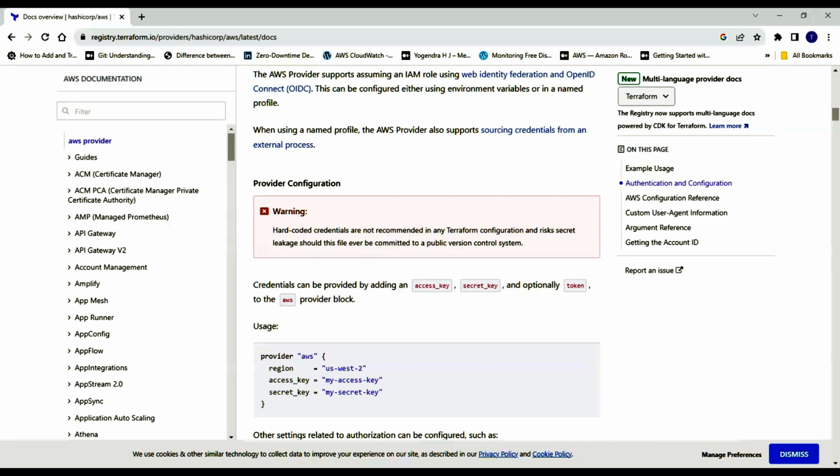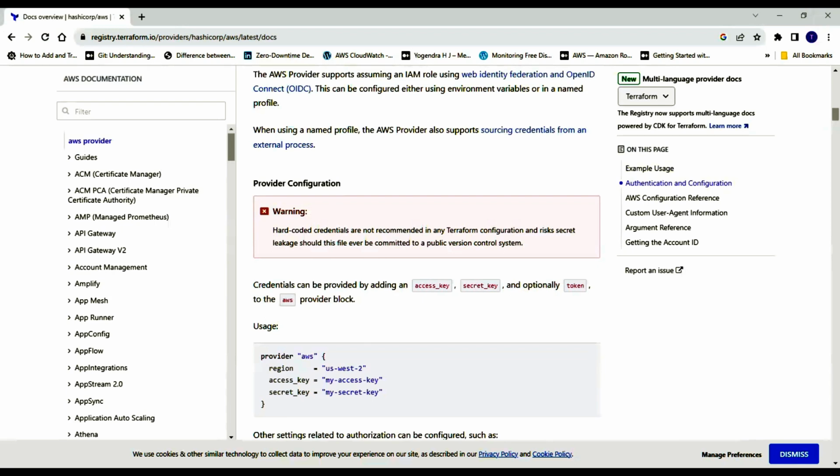What kind of instance type would it be, right? What would be the AMI ID? Whether I need a t2.micro, whether I need a t2.nano, all these things you need to specify. If you don't specify, it will take a default value, which in this case is t2.micro.